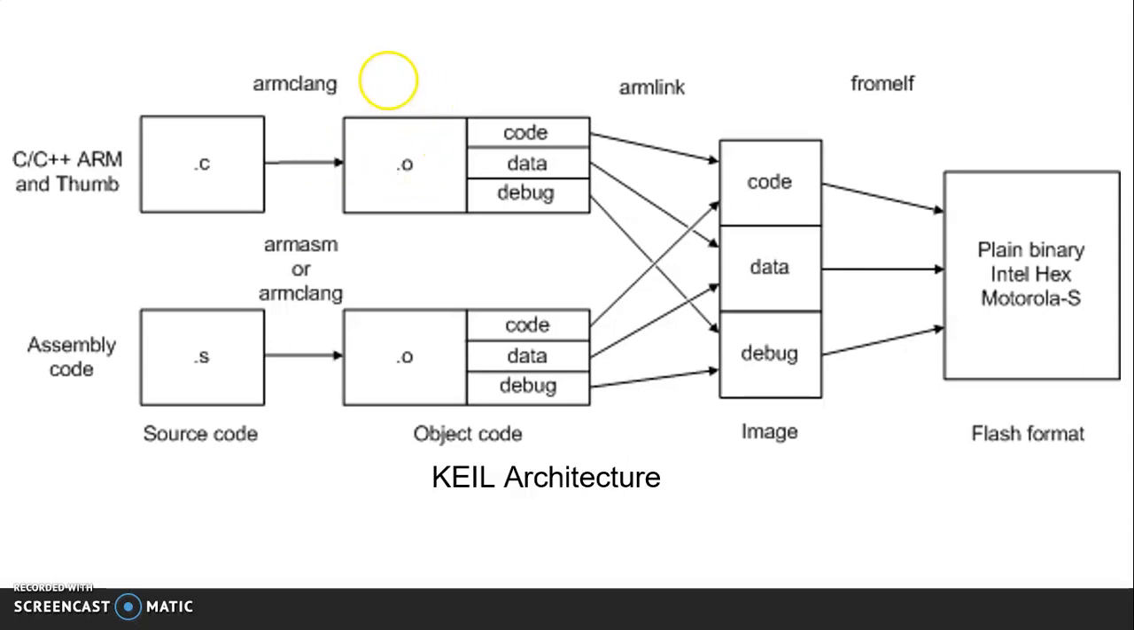Then there is the ARM ASM, which is the legacy assembler, which handles assembly code, .s files as you can see here. Then there is the ARM link, which is the linker that combines the contents of one or more object files with selected parts of one or more object libraries to produce an executable program. And finally, there is the fromelf, which converts ARM images to binary format.